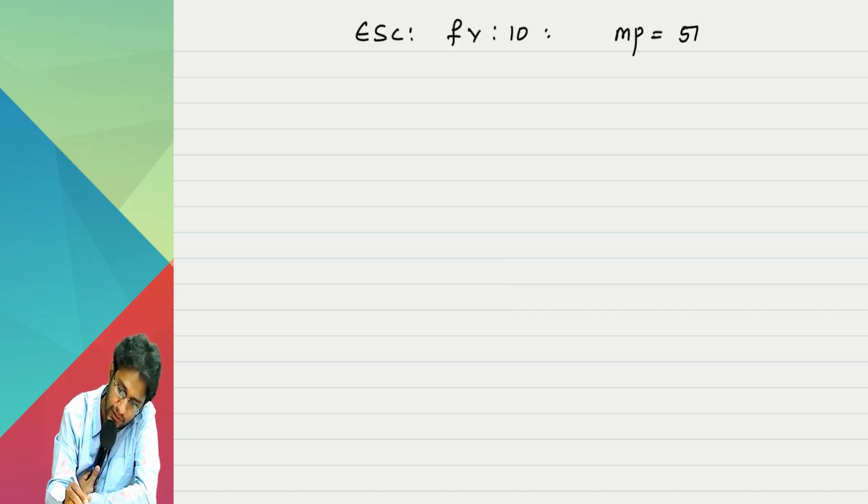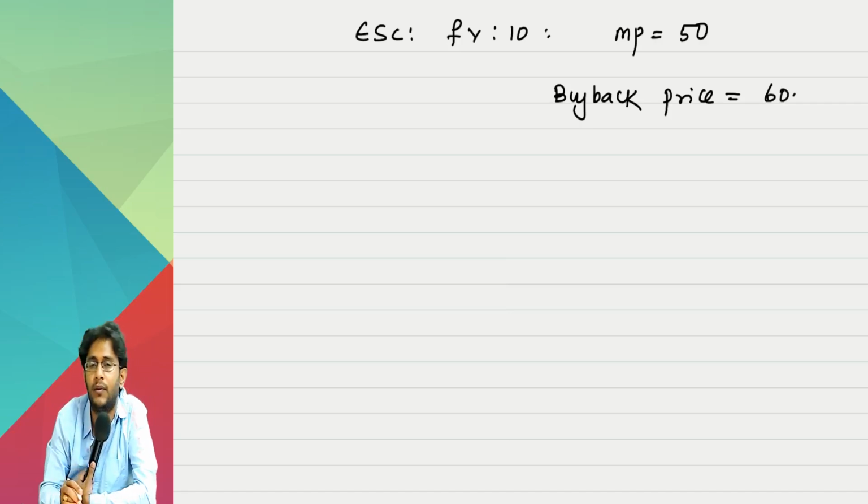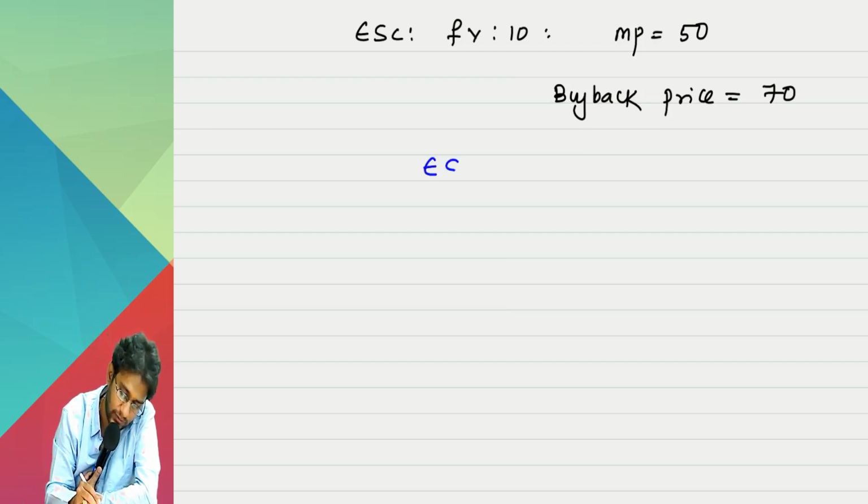Okay, first answer this. There is an equity share capital whose face value is 10. Market price is, let us say, 50. Today I announced a buyback, under which the buyback price I offered is 60. Let me make it 70. You tell me what entry for the buyback I should write.